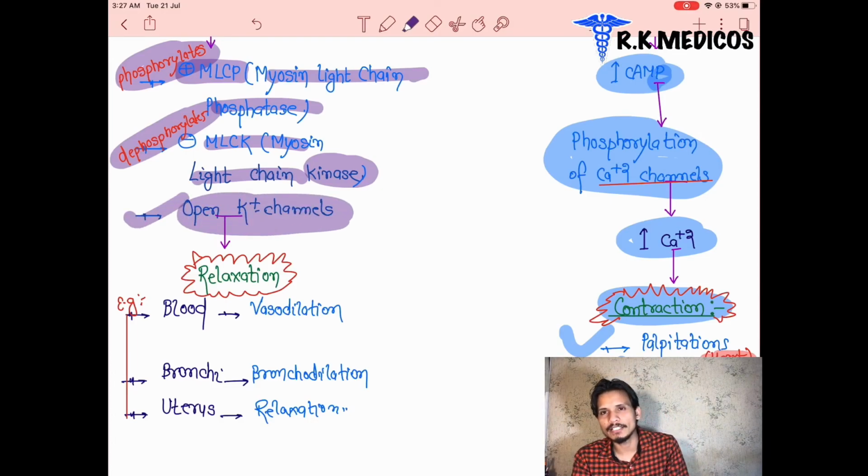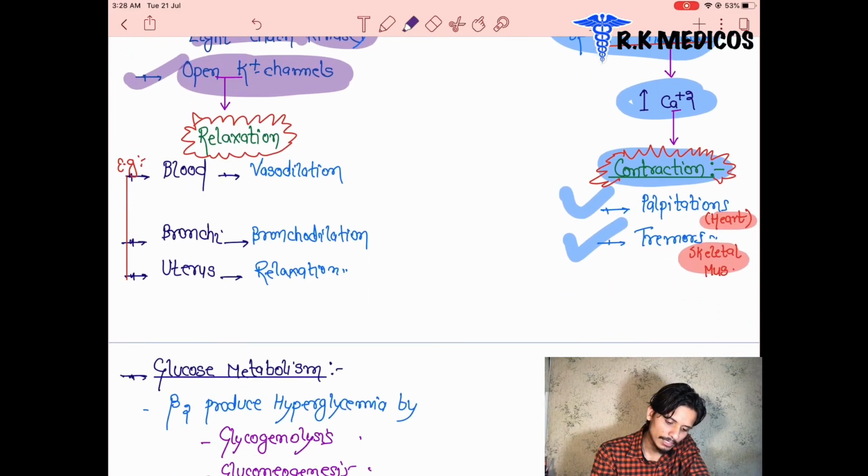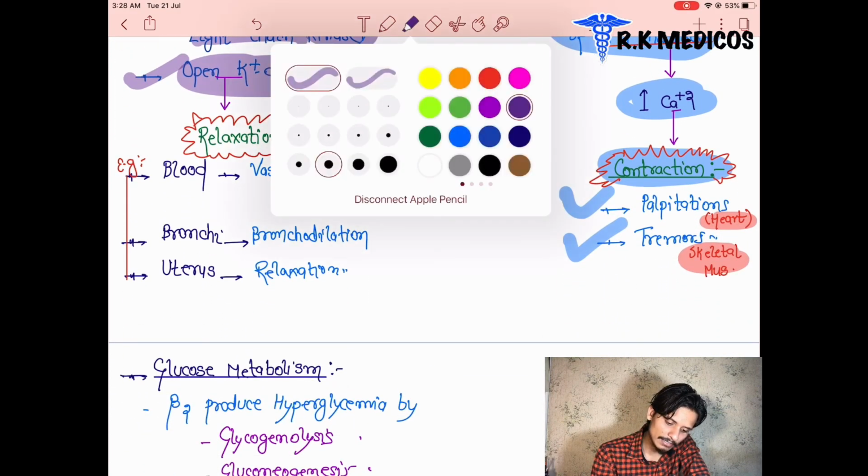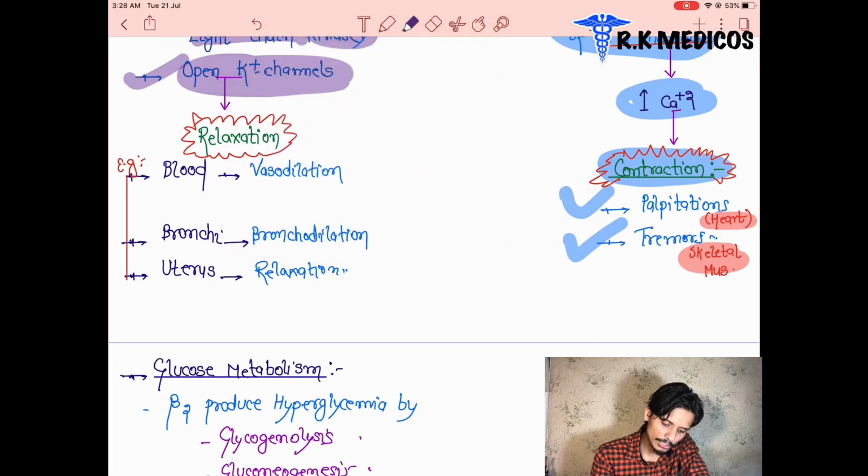Now imagine inside the cells potassium is moving outside. Opening of the potassium channel leads to hyperpolarization, and hyperpolarization leads to relaxation of the cell. So the smooth muscle gets relaxed through the beta 2 receptors. Now you can tell me what happens through this relaxation in the different locations. In the blood vessels there is vasodilation.